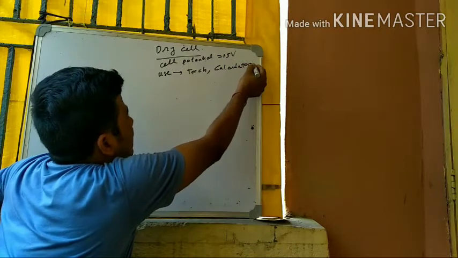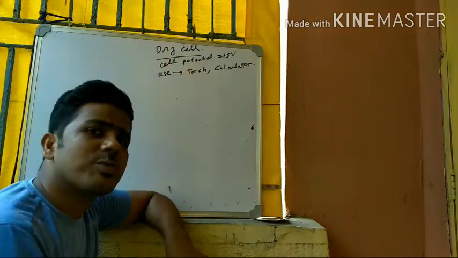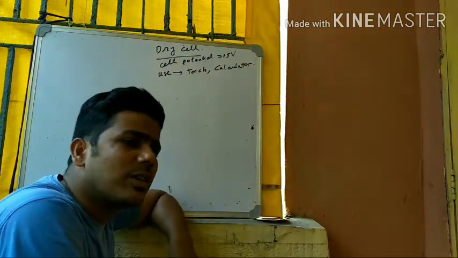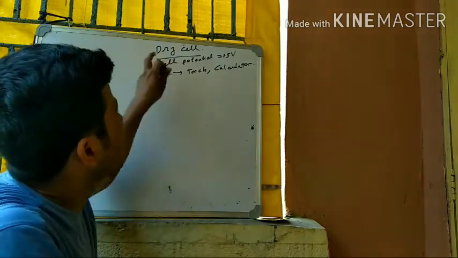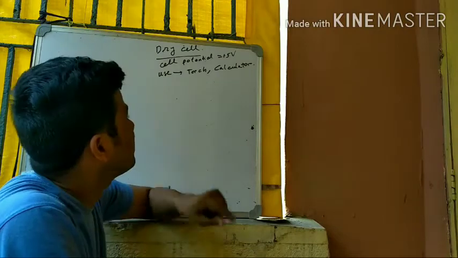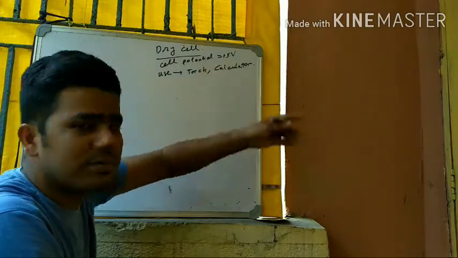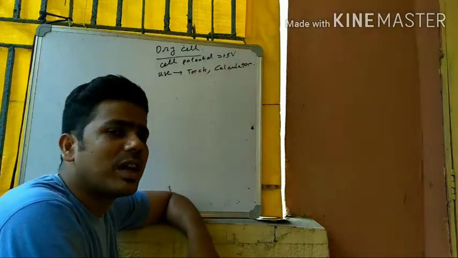Where small electric current is necessary, dry cells are used. Small current means between 1.5 volt and up to 6 volt.